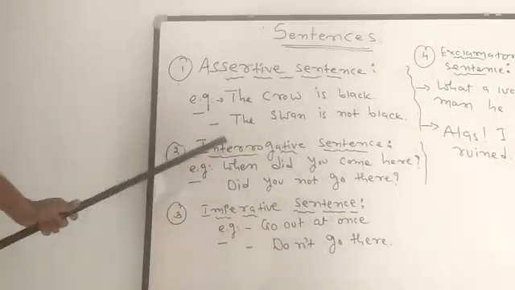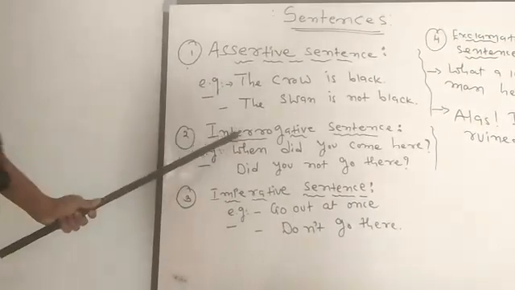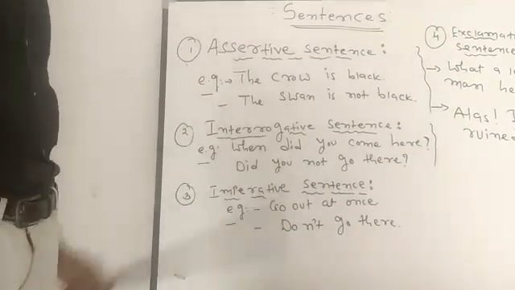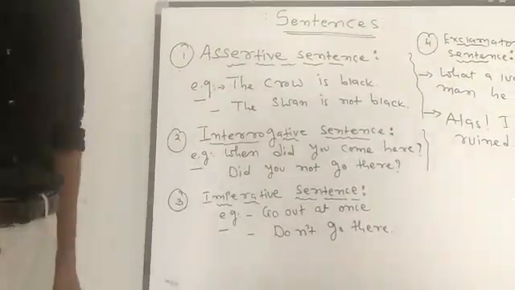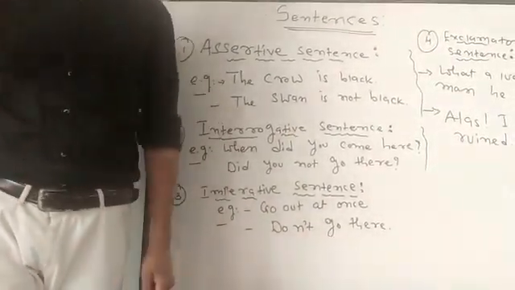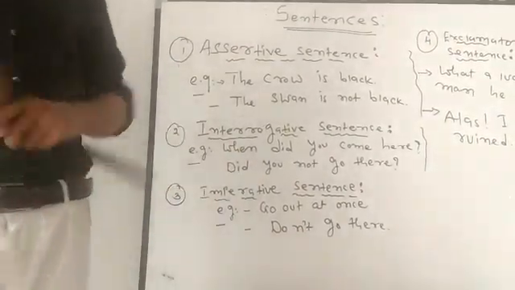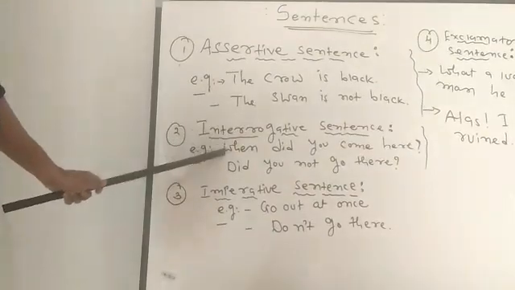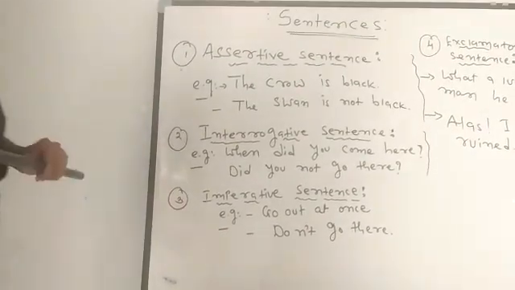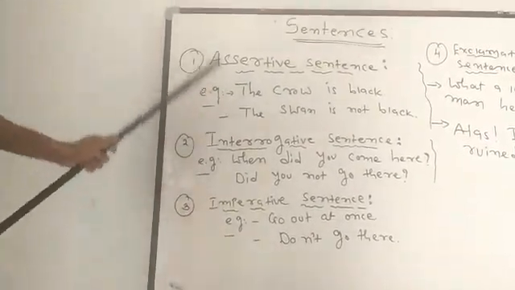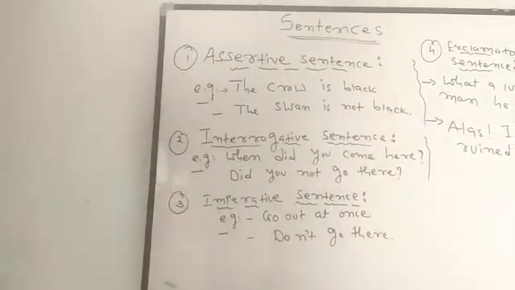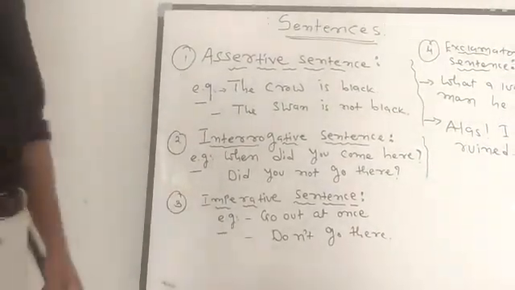Second type of sentence is interrogative sentence. It is used to ask questions. There are two types of questions: WH question and yes-no question. WH questions are questions which start with W and H words. Examples: when, who, why, what, which, whose, how much, how many. All these questions are known as WH questions. They are used to get information.